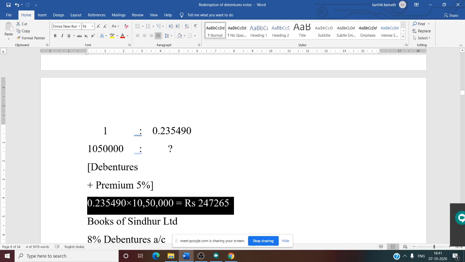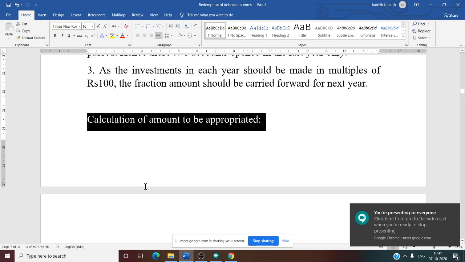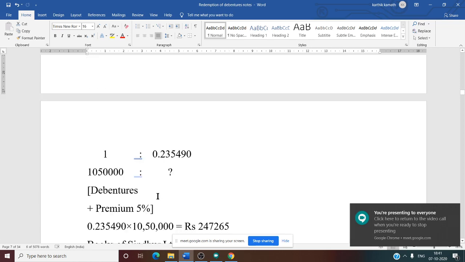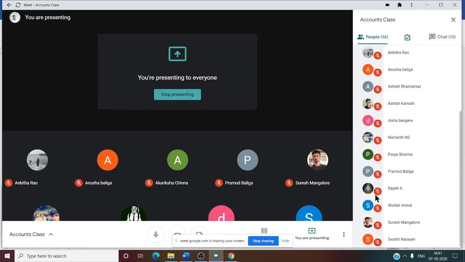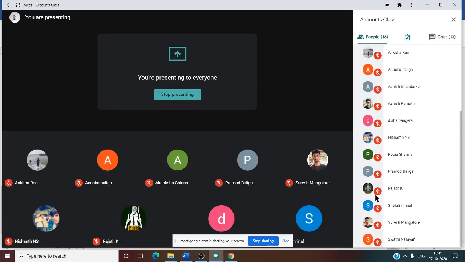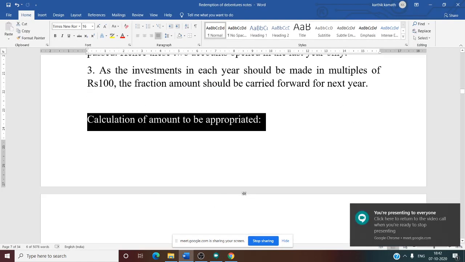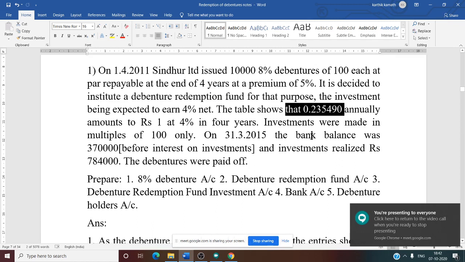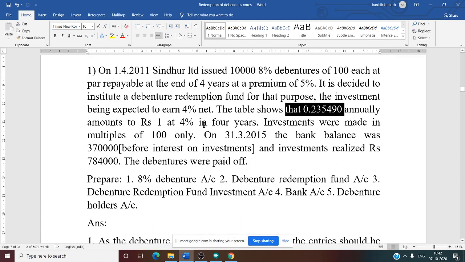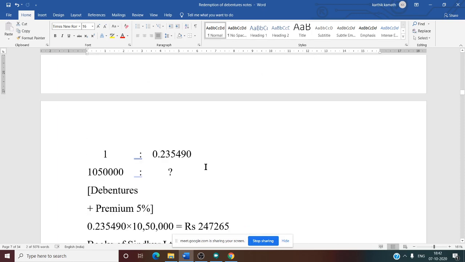See this. Why do we need to calculate amount to be appropriated? What do you mean by sinking fund? Sinking fund means you are taking a certain amount from profit and loss account, isn't it? What portion of the amount we are taking from profit and loss account is not sure. To find that out, we need to calculate amount to be appropriated. For that purpose, the annuity table is given in the question. Annuity table value is 0.235490. That is for 1 rupee at 4% for 4 years. That means for 1 rupee, 0.23 is the amount to be kept aside.